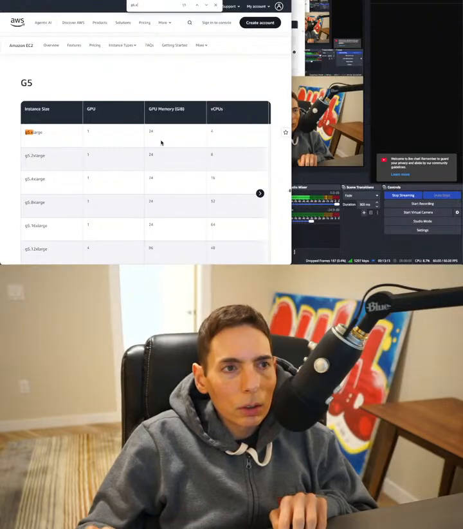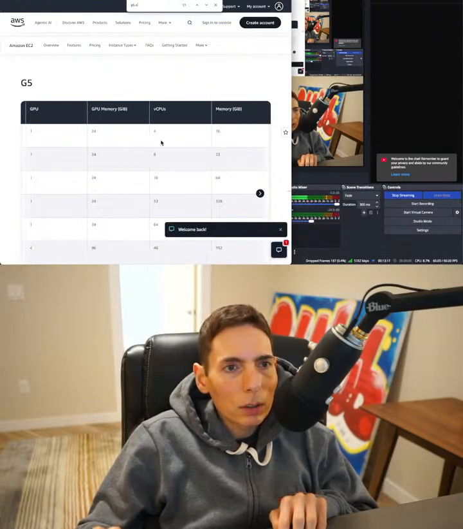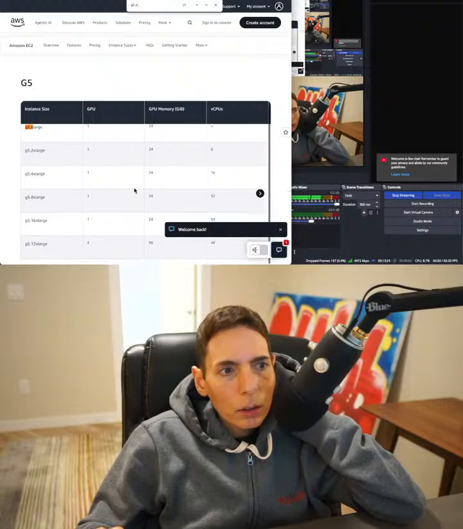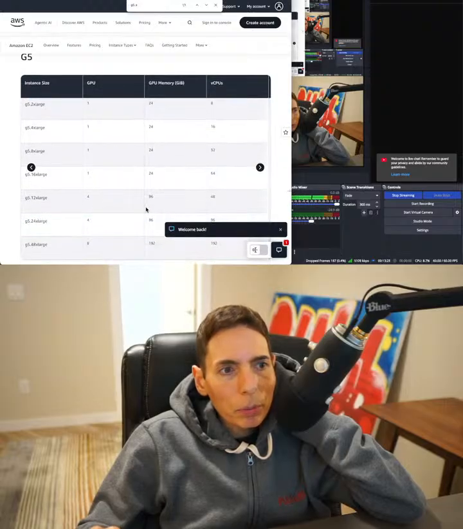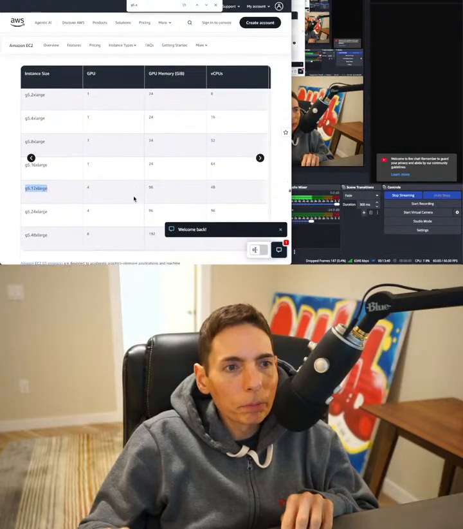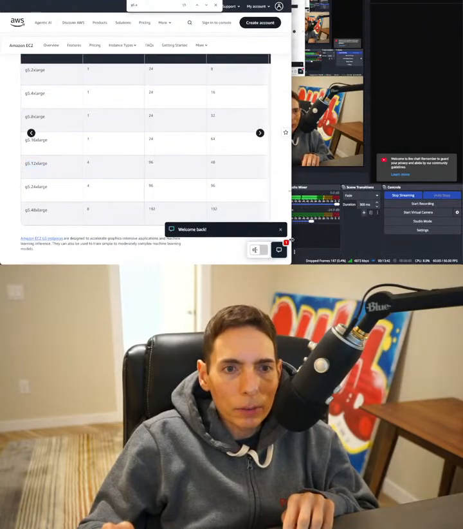G5.x. Here we go. I need GPU memory. That's what I need. GPU memory. Perfect. Okay. So there's GPU memory right here. The only one bigger is a 96. But that actually is probably fine. So I need this one, which is probably going to be like $2 an hour or something like that, which is pretty expensive. So all right, let's get that one. All right. Hide the screen.